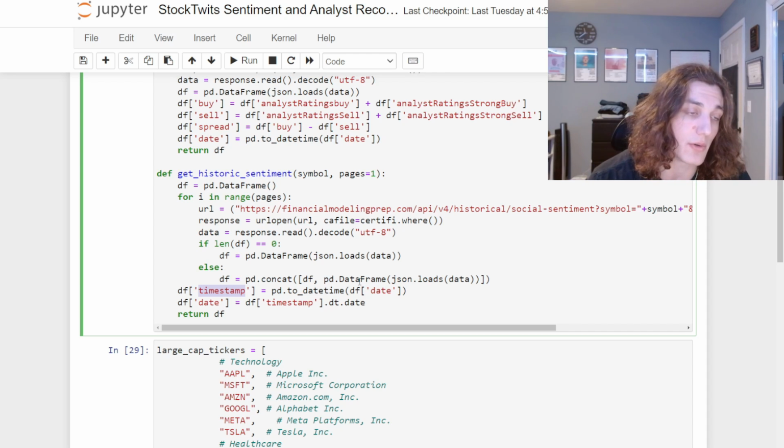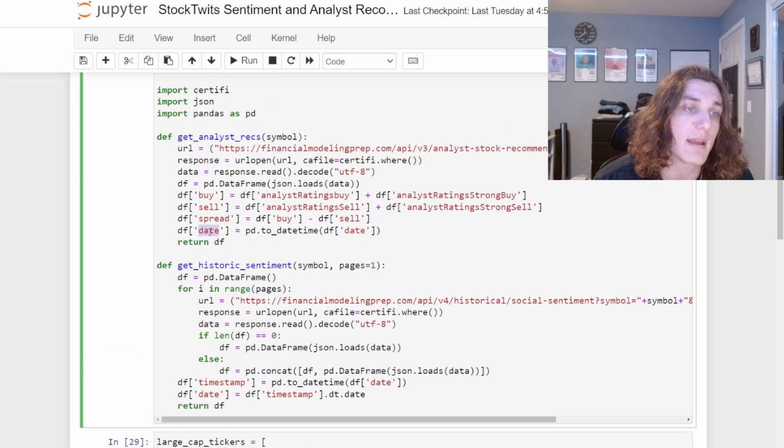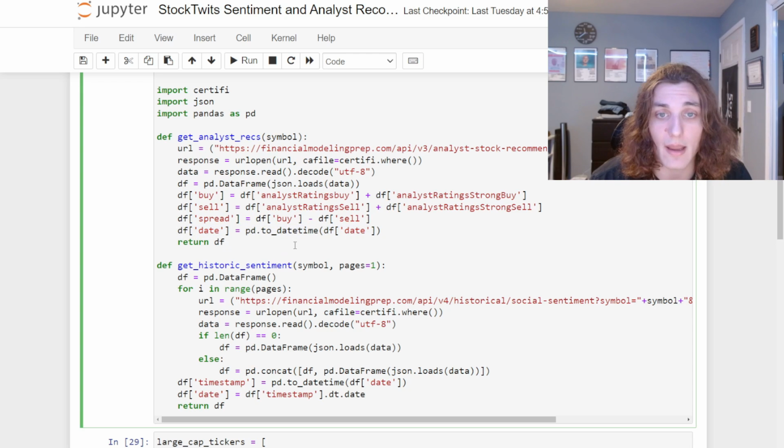So we have a very granular measure of social sentiment, but analyst recommendations are not that granular. They're published on the day. Now, before I get a whole bunch of angry comments that analyst recommendations are published daily, I did not say that. I said that the date is about the granularity of the timestamp for the analyst recommendations. So when I say that the timestamp for the analyst recommendations is daily, I don't mean that the frequency of the publication is daily.